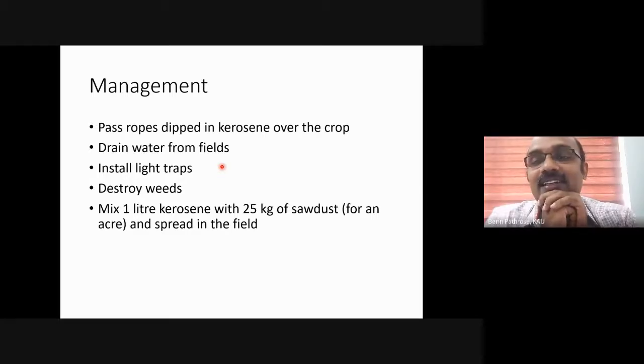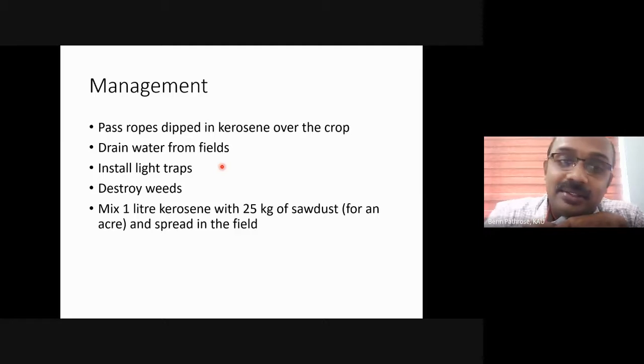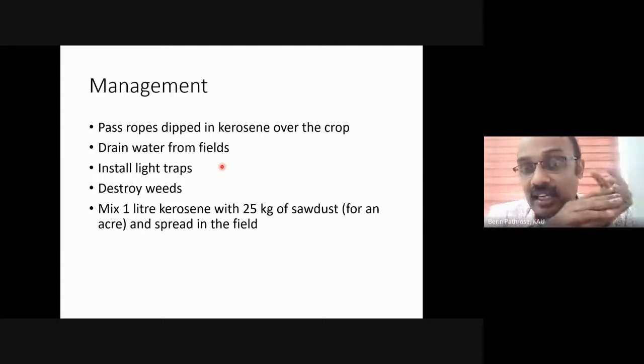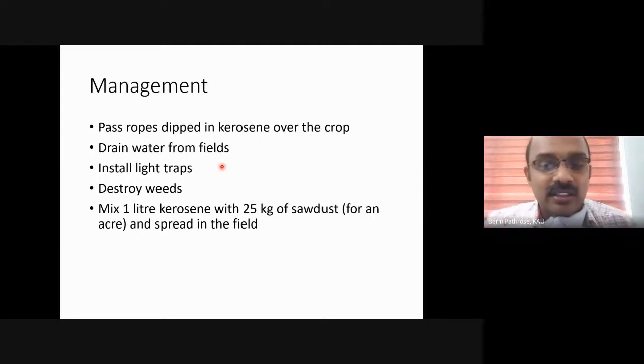Yes. Kerosene leaves a thin film over the water surface. The larvae won't be able to respire and will get killed. So in the same manner, kerosene has its own insecticidal activity. But one thing with respect to kerosene is that, as I told you earlier, it is phytotoxic. If you spray kerosene on the crop, it will dry out.